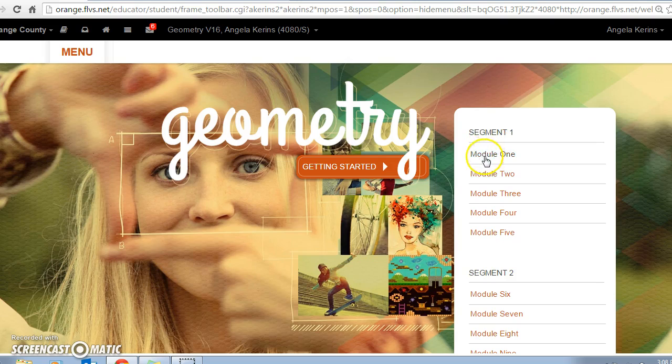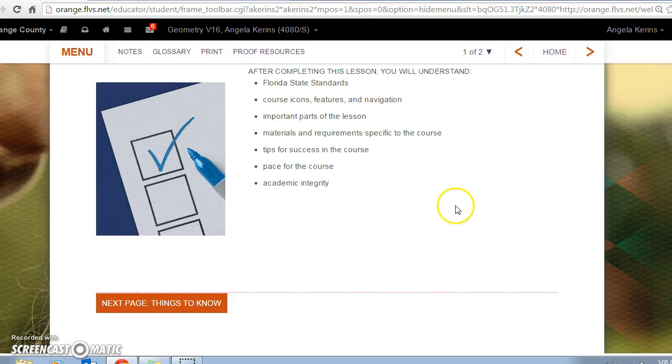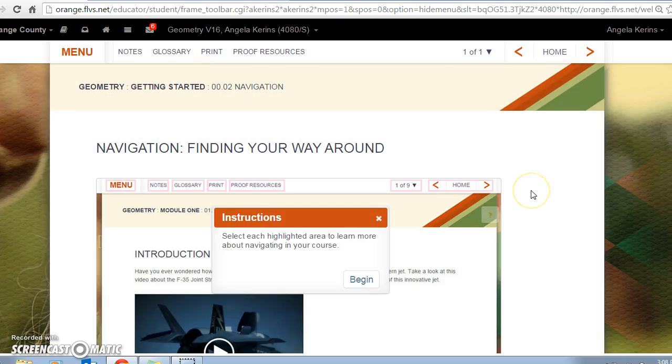As you go through the modules, even in the very beginning, you're going to actually receive from me a pace chart that is going to give you what assignments are due by what date. The course is designed to complete segment 1 in 16 weeks and segment 2 in 16 weeks. So it's not necessarily dependent on the school calendar year, depending on when you actually start this course. Some students are starting on day 1, and other students might be enrolling further down into the school year. So you will have 16 weeks from the date of enrollment, the date that you're activated in the course.